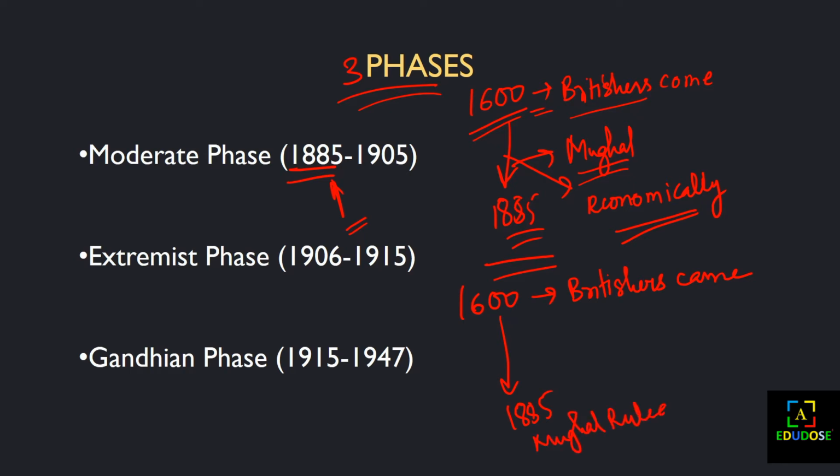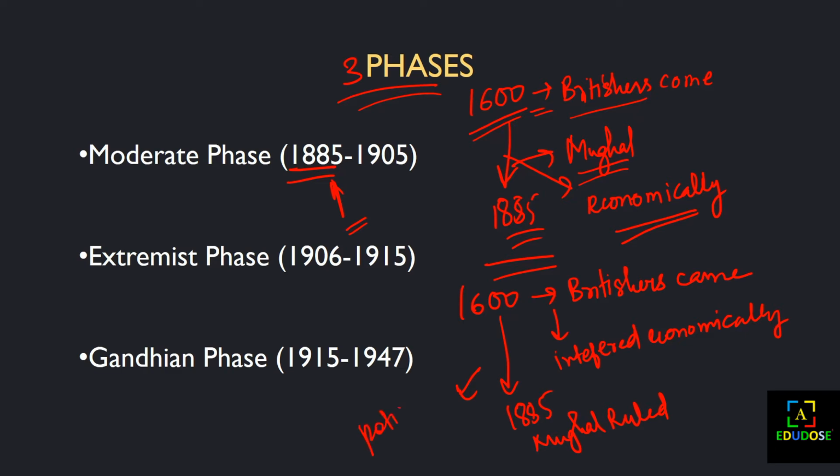Till 1885 the Britishers interfered in our country economically, meaning only in the markets. But after 1885, or in between 1885, they interfered politically.